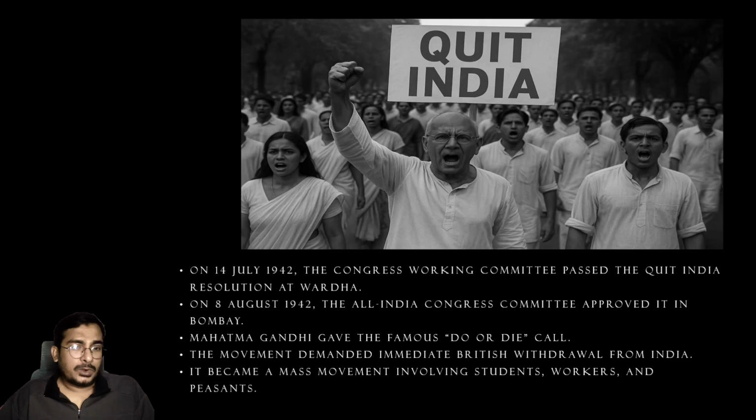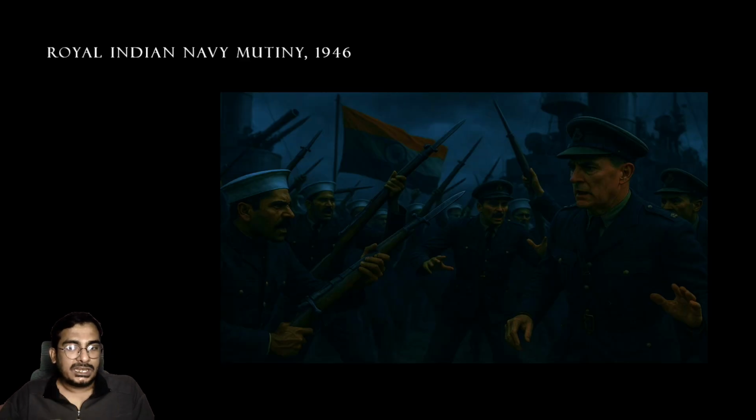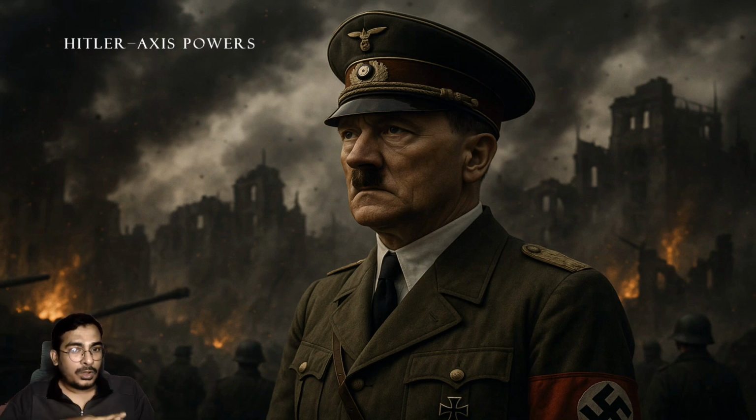And also there was another important incident which many historians call very significant. The Royal Indian Navy carried out a mutiny in 1946, killing British officers. This actually caused a lot of fear among the British officers. They could not trust Indian officers anymore because of the killings of British officers that was taking place in the Navy. Another thing is, by around this time, Hitler had already started World War II, in which he was against England. So England was already involved in a war.